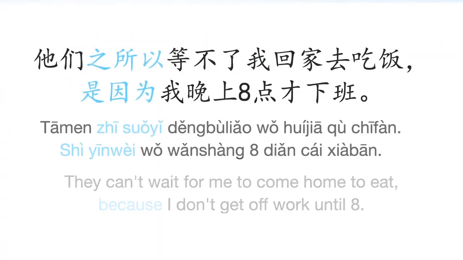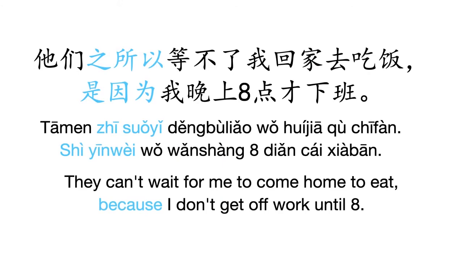So, again, there's this reason, action, duo here that we're getting. And remember that 之所以是因为 bit. Let's take that same sentence and turn it into that particular structure. So, how about this? 他们之所以等不了我回家去吃饭是因为我晚上8点才下班. So once again, you can switch the action to the first part of it and the reason to the second part by going 之所以是因为.